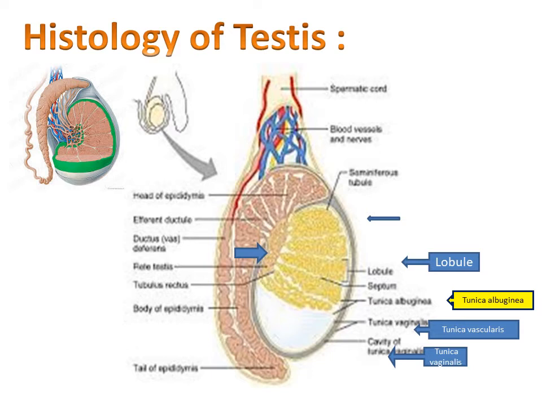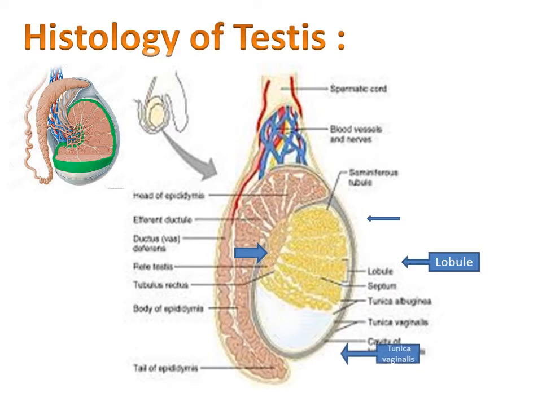tunica albuginea. Externally covered by tunica albuginea. It is internally covered by tunica vascularis. Tunica vascularis means a number of vessels are present inside this inner layer, so it is called tunica vascularis. This layer is externally, incompletely covered by the tunica vaginalis.